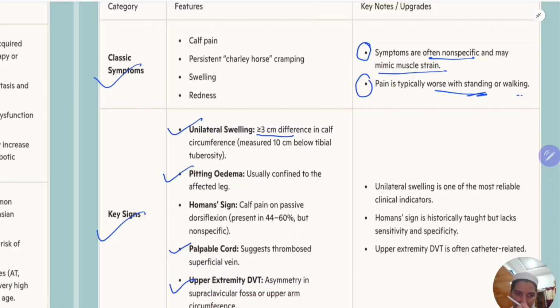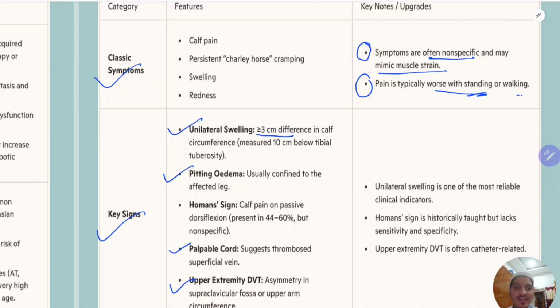Any patient coming with muscle pain may not have any swelling. Muscle pain with risk factors, Wells score more than 4. If the Wells score shows medium to high probability and he is just having cramps, you should proceed for D-dimer or ultrasonography.